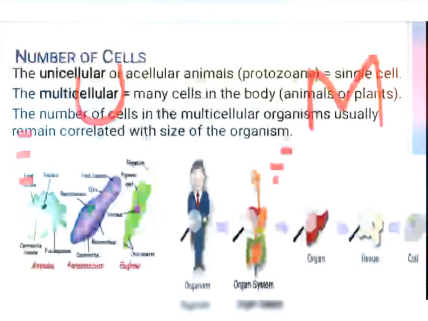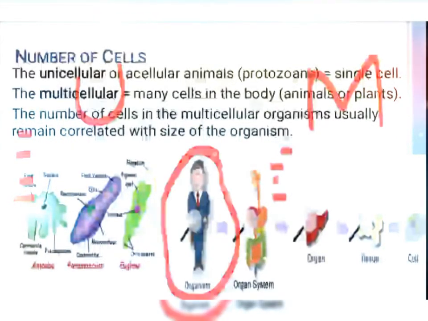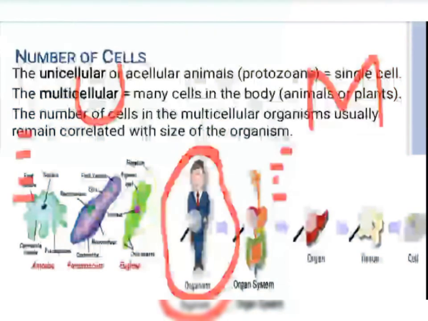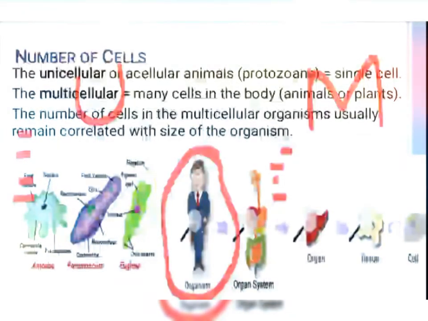And in unicellular, the total body of the cell is exposed to the environment, and in multicellular only the outer cells are exposed to the environment. And in unicellular organisms, division of labor is at the organelle level, and in multicellular, division of labor is at the cellular level, tissue level, organ level, and organ system level.